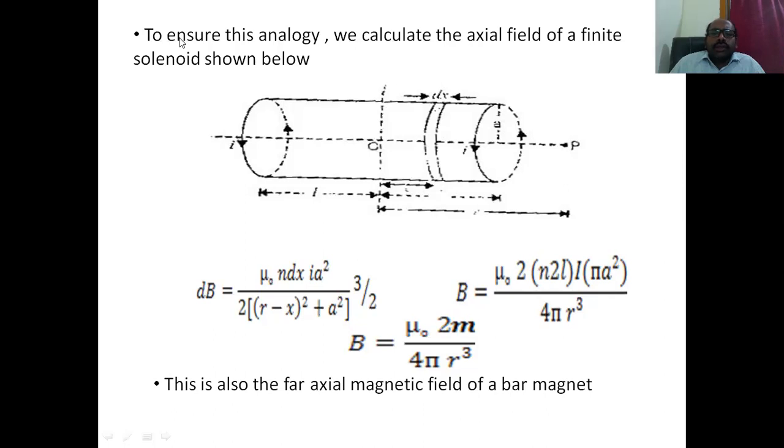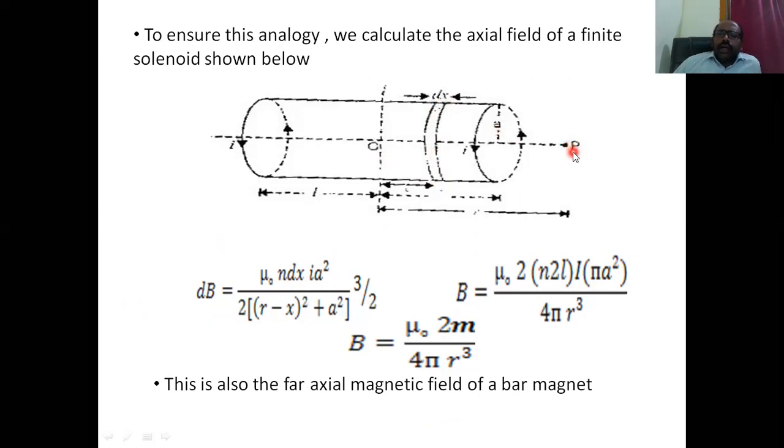Here to here, the distance is x and its thickness is dx. So we are using the similar expression: mu naught n dx I a square by 2 (x square plus a square) whole power 3 by 2.